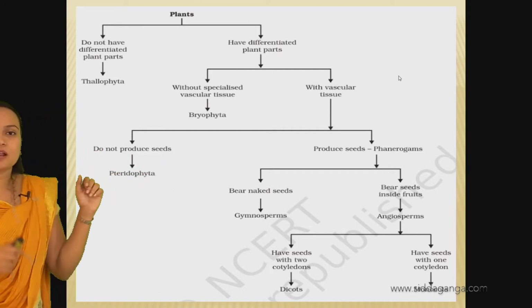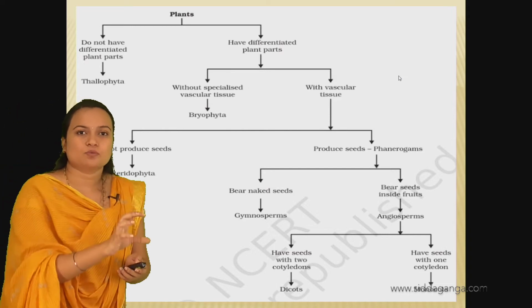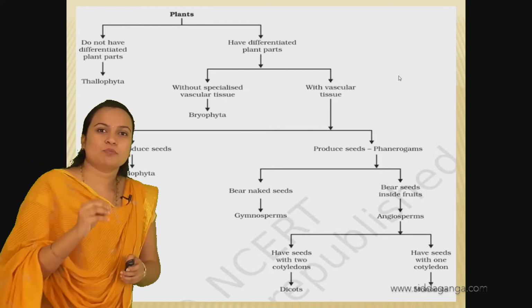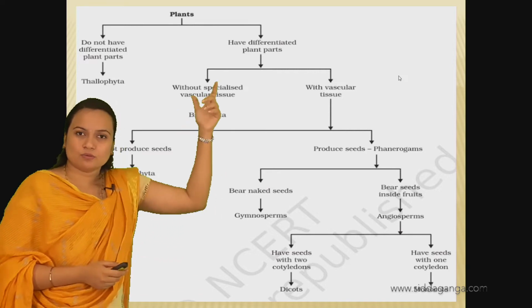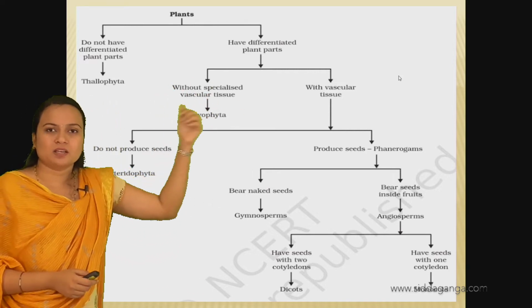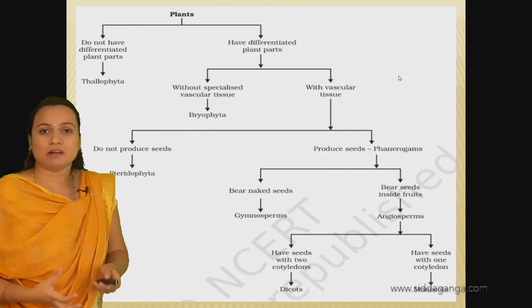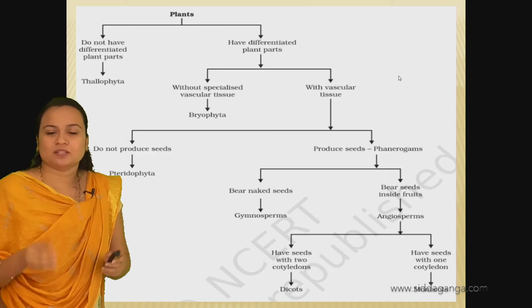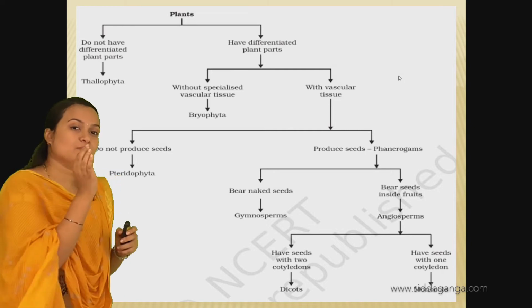So these cryptogams means the organisms which hide the reproductive structure. In them, the reproductive structures will be hidden. Okay, that is because the reproductive organs are not developed properly. They are very small, very sensitive, so they have been hidden.